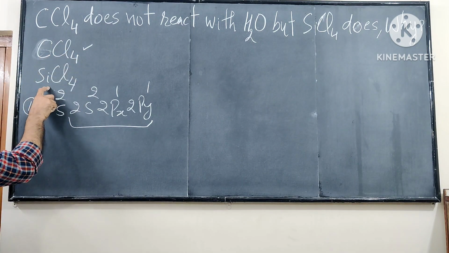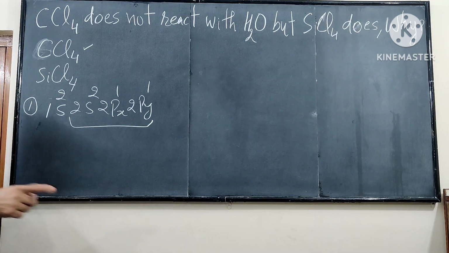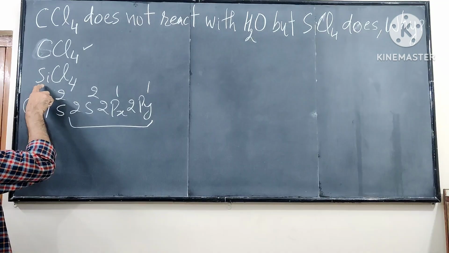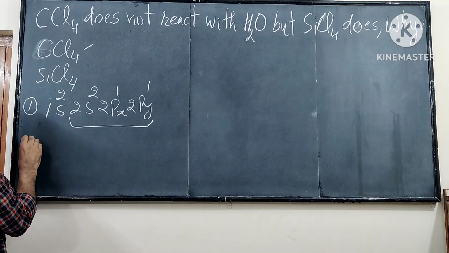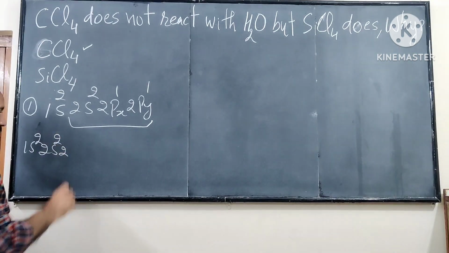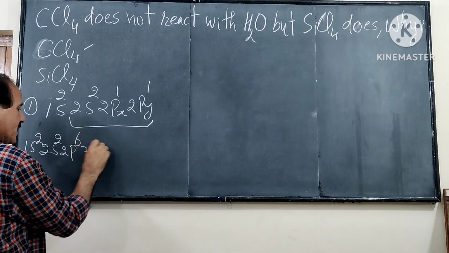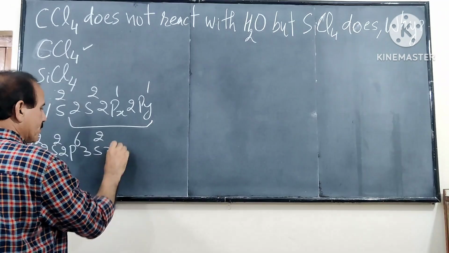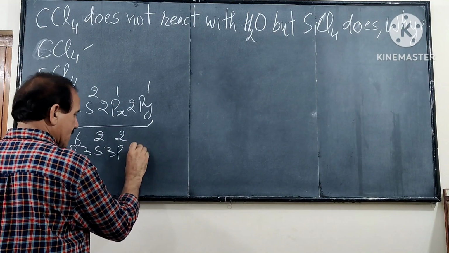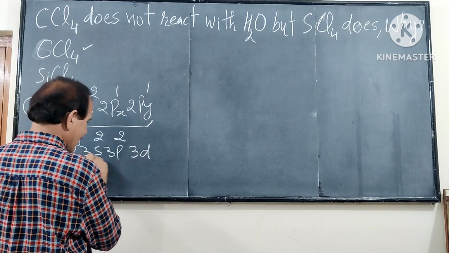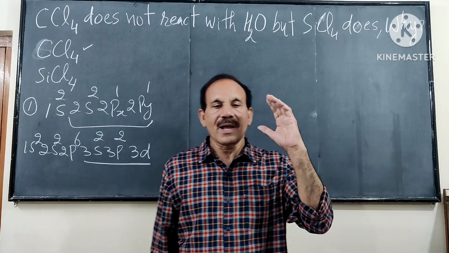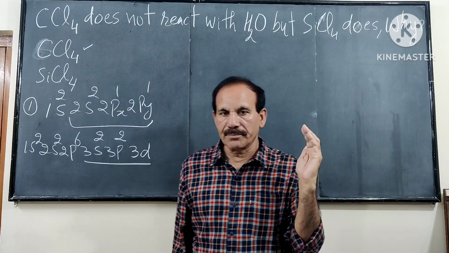But in silicon, what do we have? We have d orbitals. The electronic configuration of silicon is 1s2, 2s2, 2p6, 3s2 and 3p2. So this silicon has a third shell, and the third shell has d orbitals.